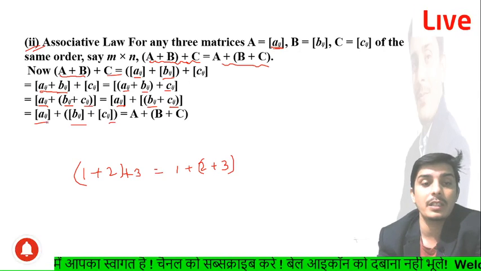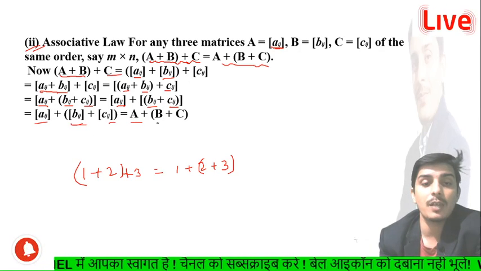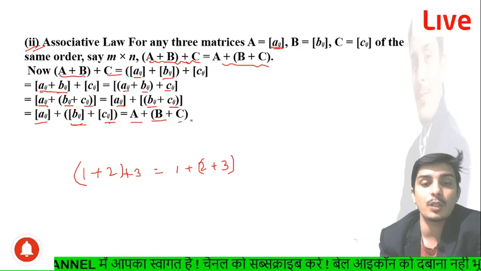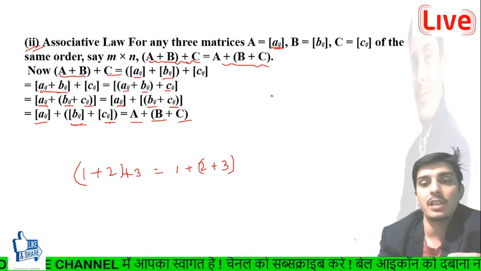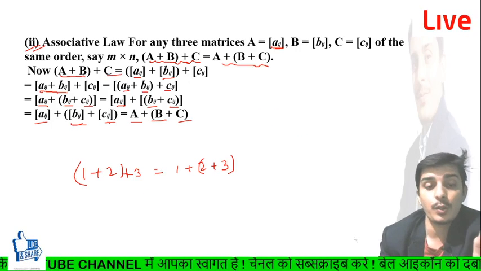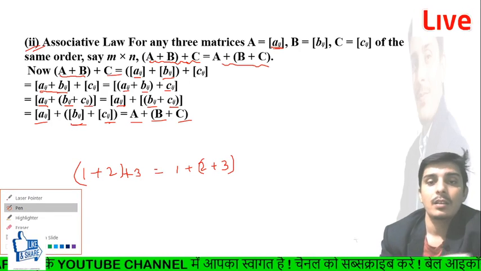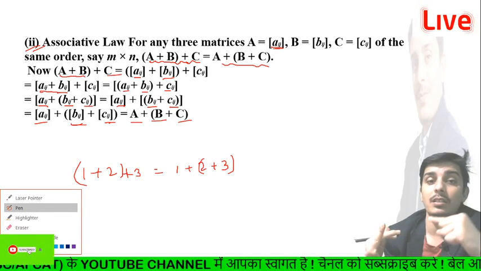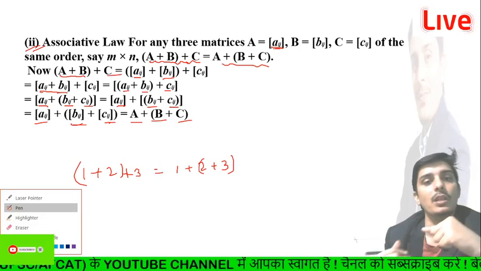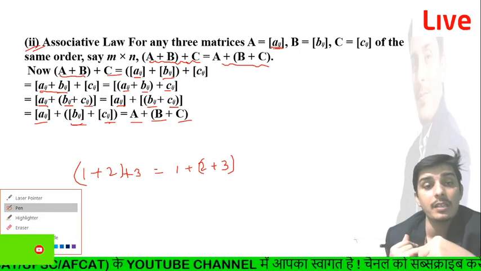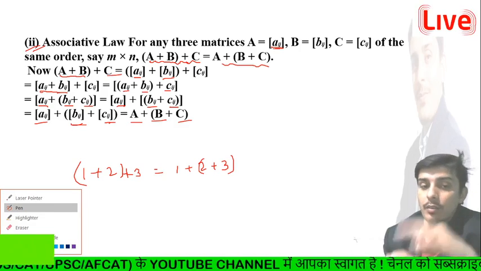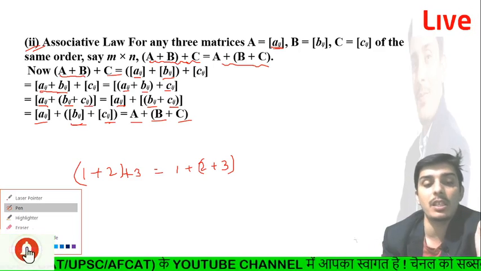So this value is equal to A, this value is equal to B, and this value is equal to C. So simple, you can say that it is very simple, guys, that matrices show the associative law on addition and the commutative law on addition, guys. So this is very simple.